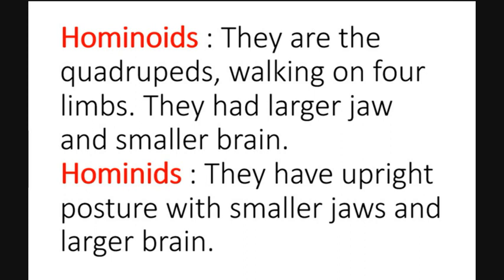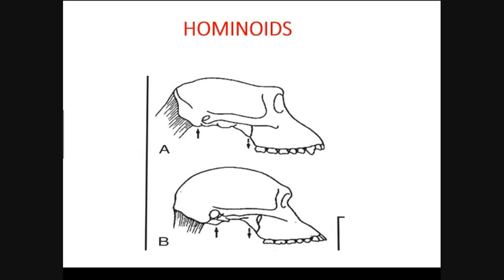Hominoids were the men who were quadrupeds. Quadrupeds means walking on 4 limbs. And C and D are hominids. Hominids means that, as evolution started, they uplifted their first 2 limbs and became 2-limb men, which means they became erect.